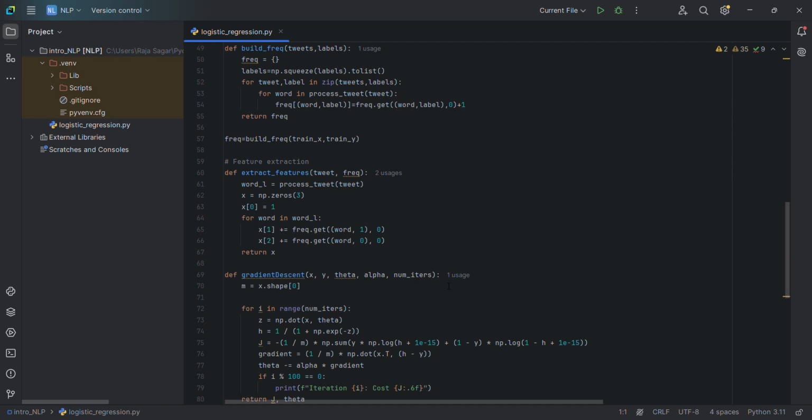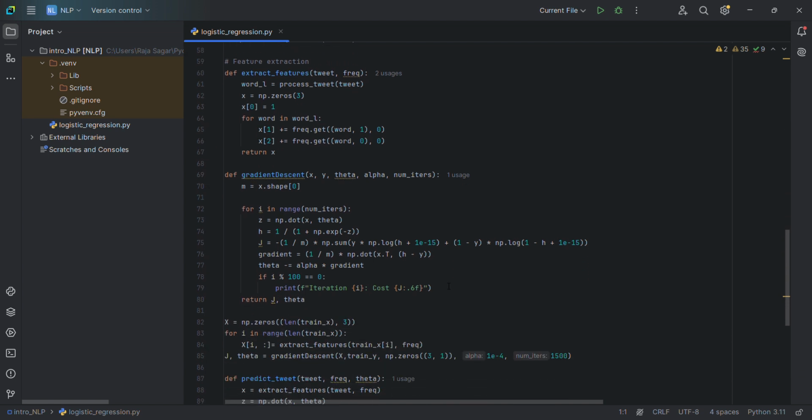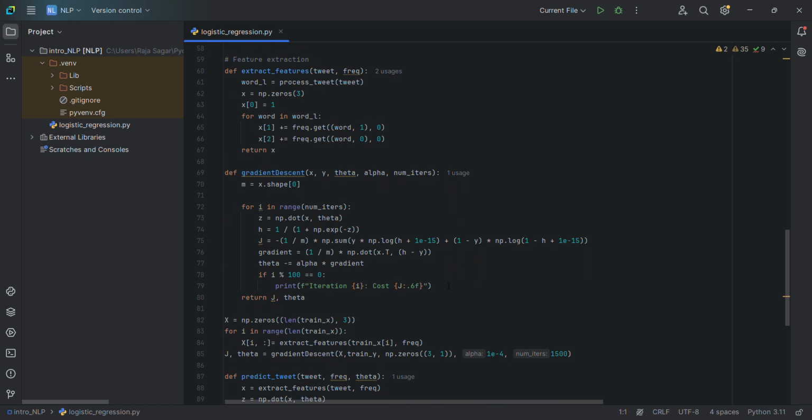And after that we will move to gradient descent. The gradient descent function will be updating theta and loss values. In the loss value, we added 1e-15 in the log function to skip undefined values. If h value is 0 or 1, we may encounter log of 0, which is undefined. To skip that, we have used this 1e-15.